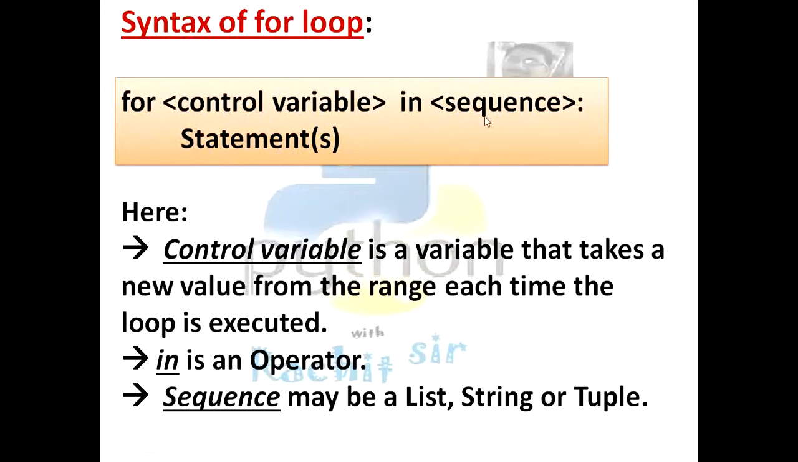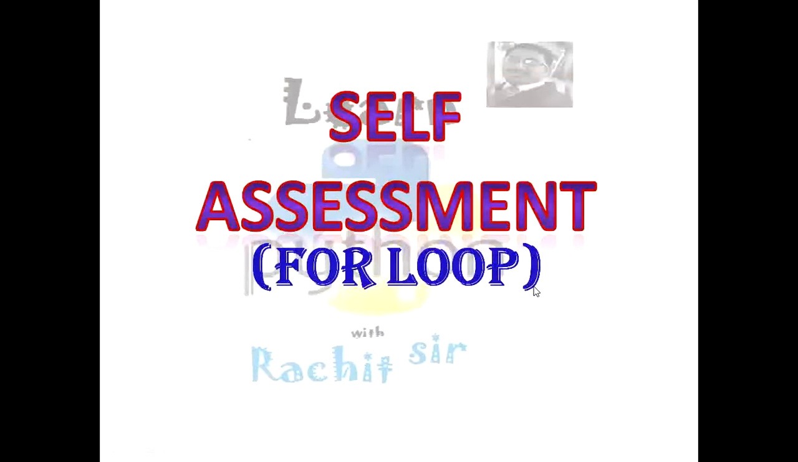Now what is the meaning of these three? Control variable is the variable that takes a new value from the range each time the loop is executed. Means the value that will come in sequence, it will hold in the control variable. Second is in, it is an operator. Then sequence may be either a list, string or tuple.